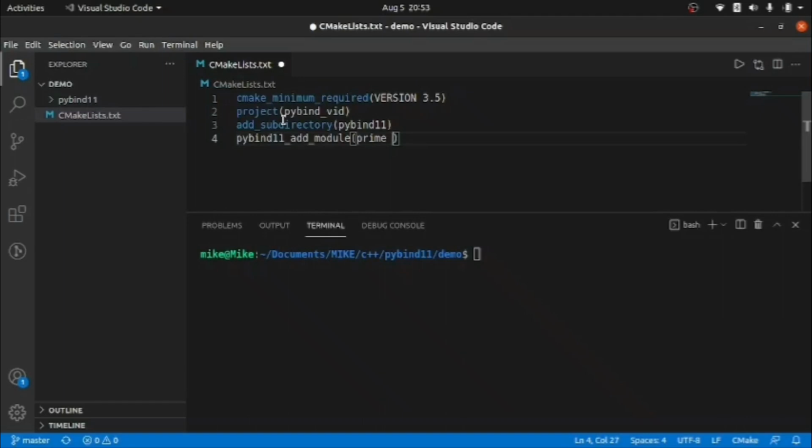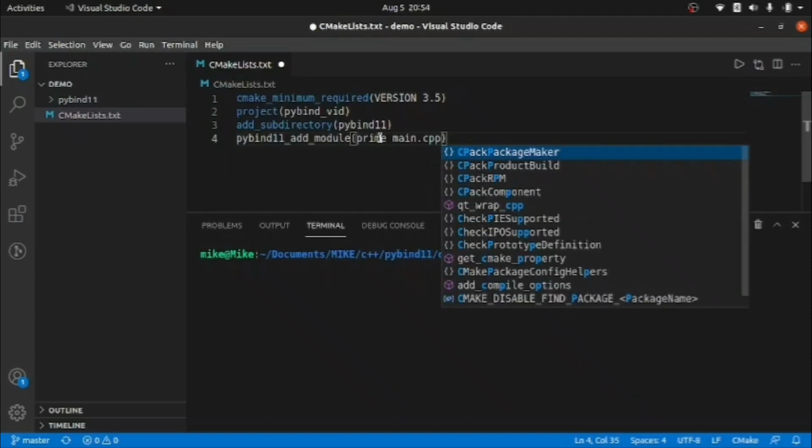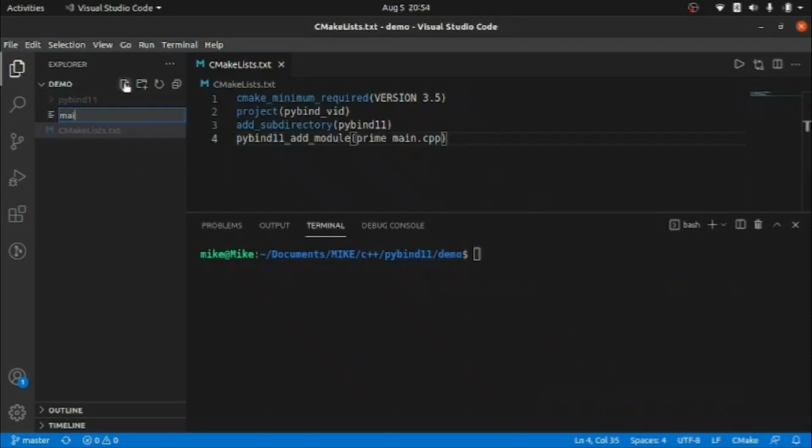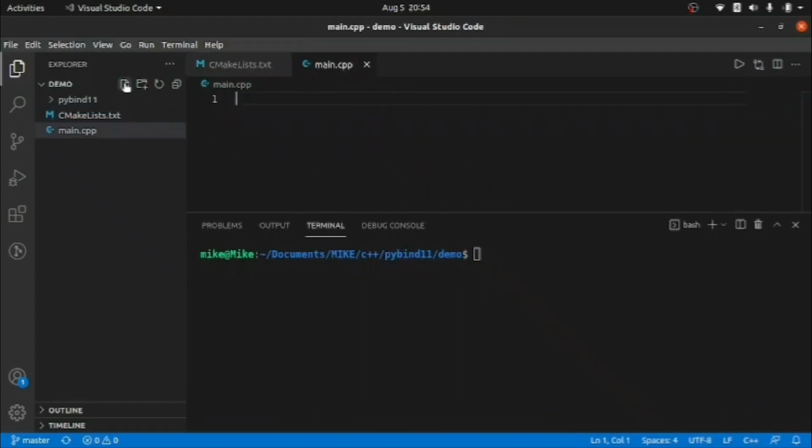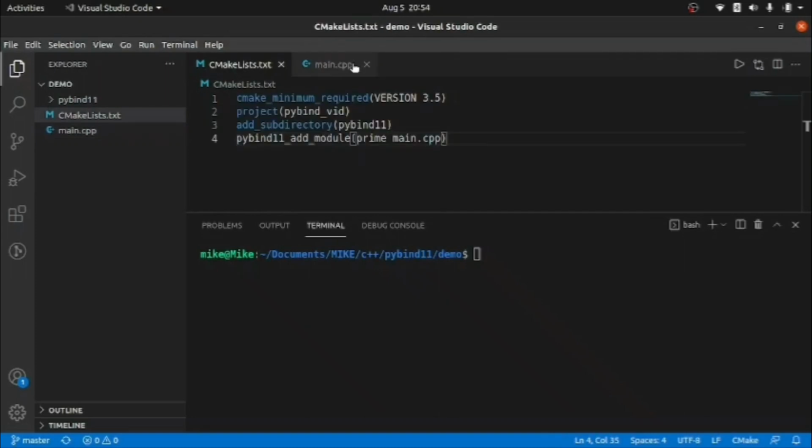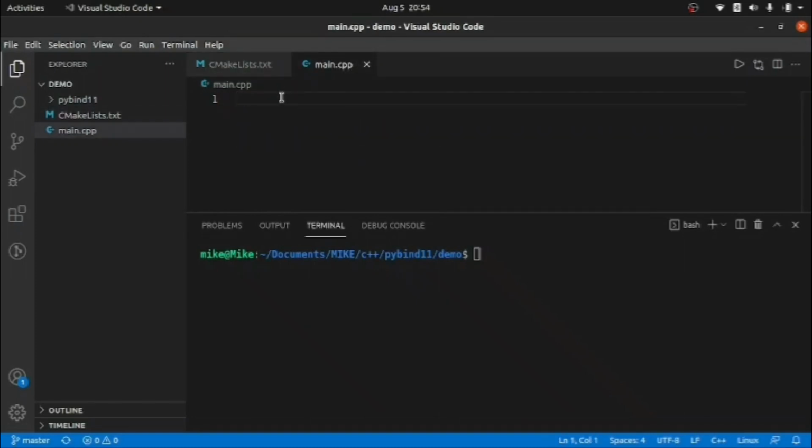So let's write the name as prime. Here I am going to pass the name of my main file of C++, that is main.cpp. Now I am going to add the file here. As you can see, we are done with the CMake and we have a main file here. Now we are going to include Pybind11.